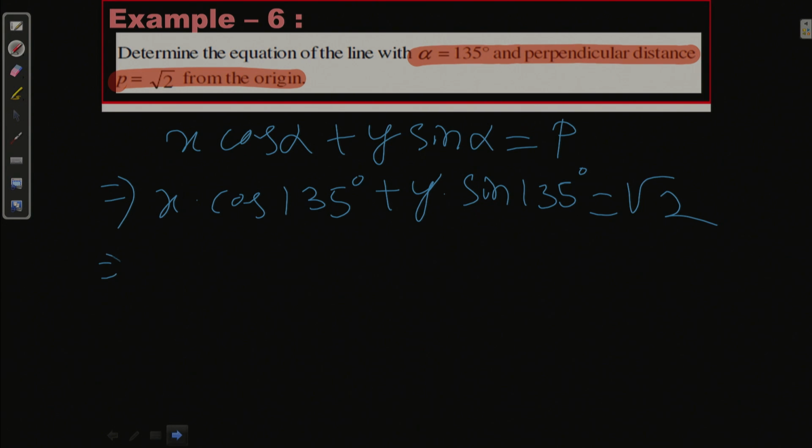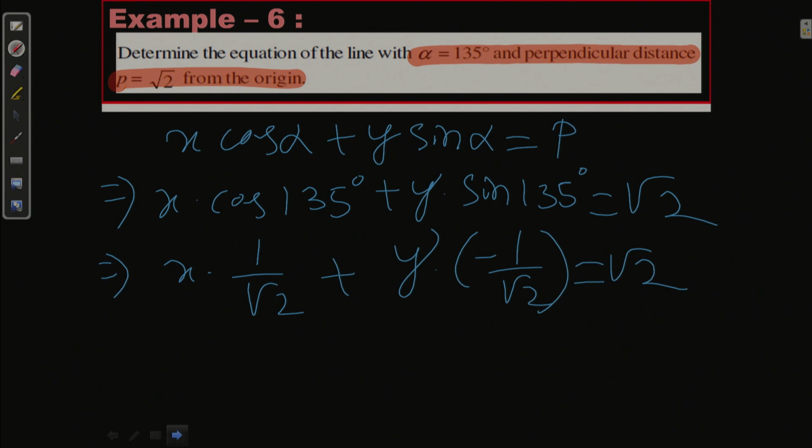So, x into minus 1 by root 2 plus y into 1 by root 2 equal to root 2. When we solve, we find x minus y equal to 2.